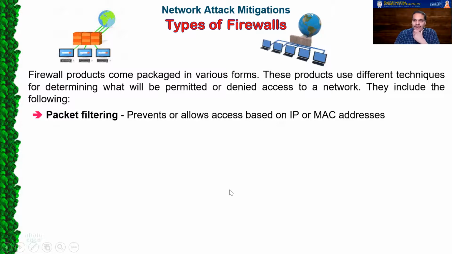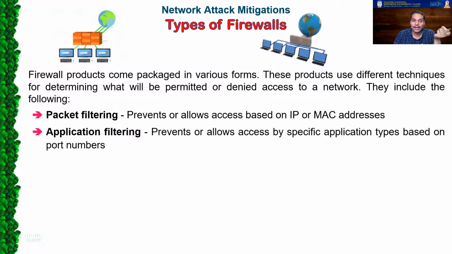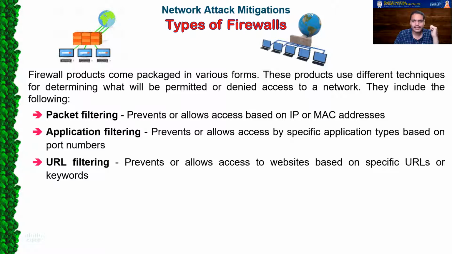One of them is the packet filtering firewall, which prevents or allows access based on your IP and MAC addresses. The second one is application filtering, purely based on application. Applications, how do you identify them? As we discussed before, port numbers. And then the third one is URL filtering. So whether this website or specific URL is allowed to be accessed or not, or whether the users are allowed to access this particular URL or not. If you mention certain URLs which you want to block, you can block them.